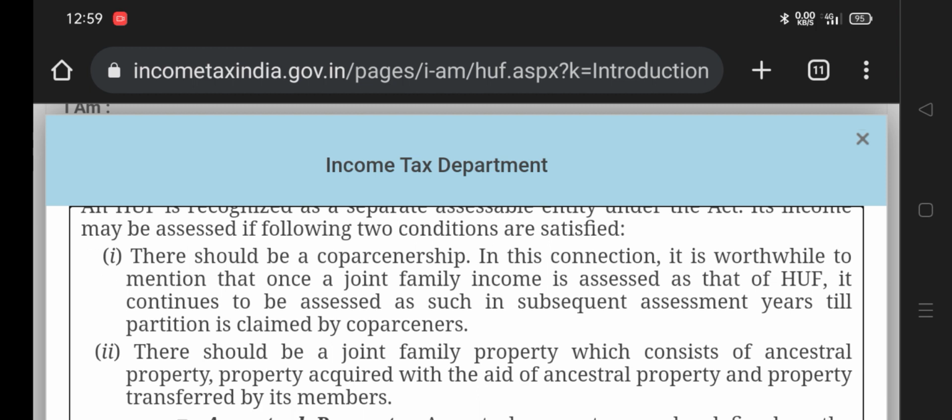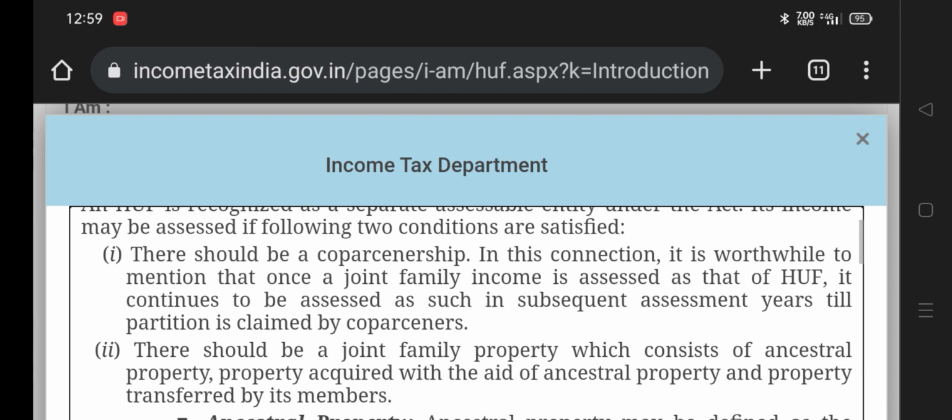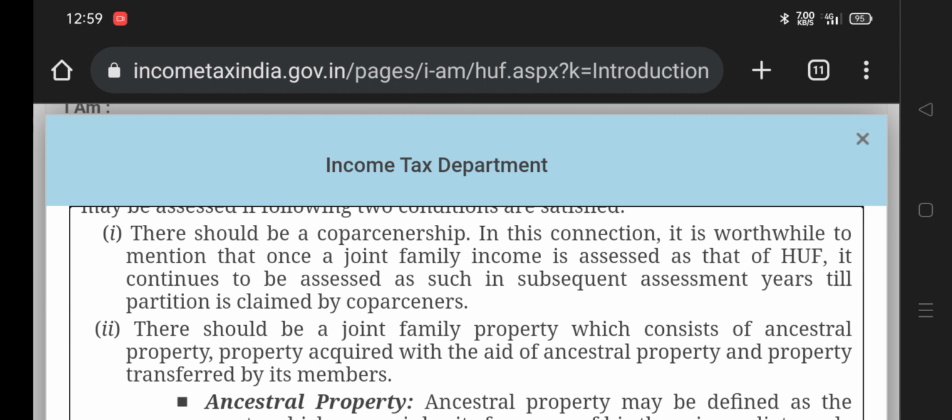It is worthwhile to mention that once a joint family income is assessed as that of HUF, it continues to be assessed as such in subsequent assessment years till the partition is claimed by the co-partners. So who are co-partners? That is father, son, daughter. So they have a property, they have an income. The income is taxed under the HUF.